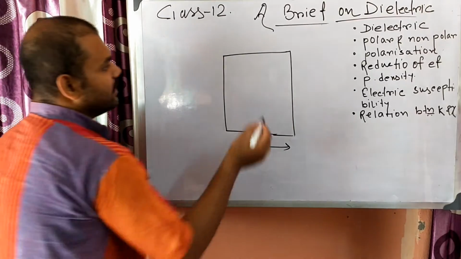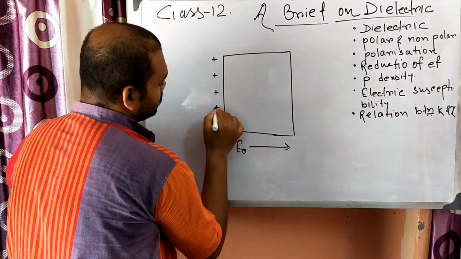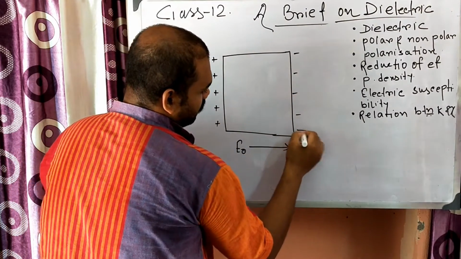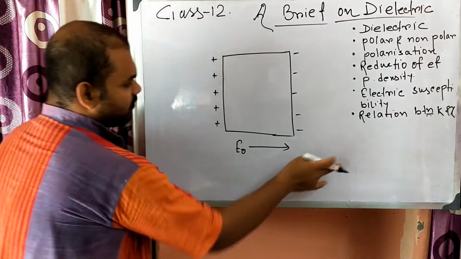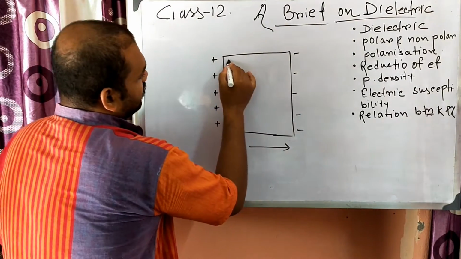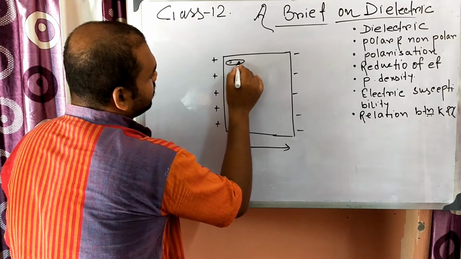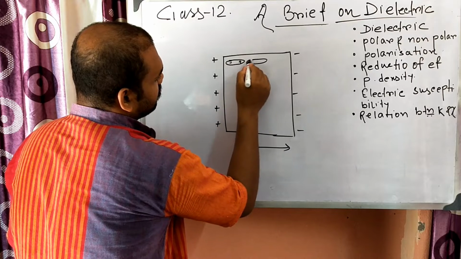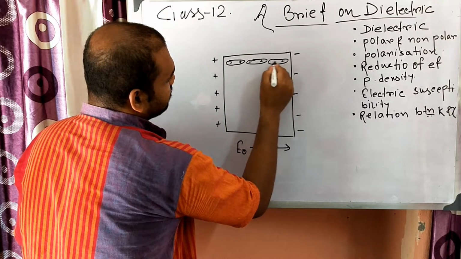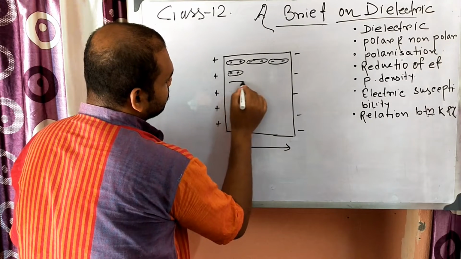Due to the applied electric field, all the portion here is positive and here negative. The direction of the electric field is positive to negative. Next, here all the molecules orient like this, minus plus.